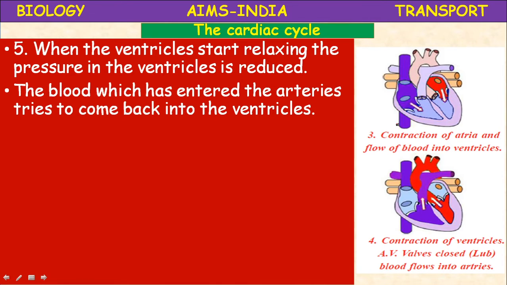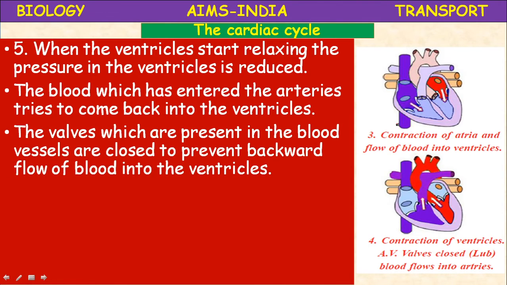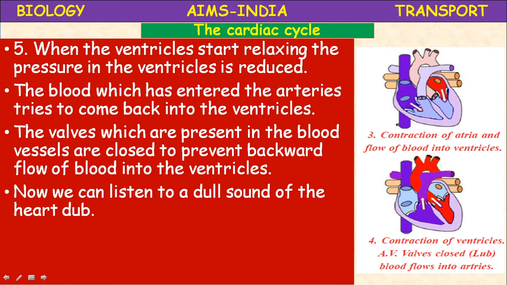The blood which has entered the arteries tries to come back into the ventricles, so it is prevented again by means of valves. The valves which are present in the blood vessels are closed to prevent backward flow of blood into the ventricles. So now we can listen to a dull sound of the heart, that is dub sound.